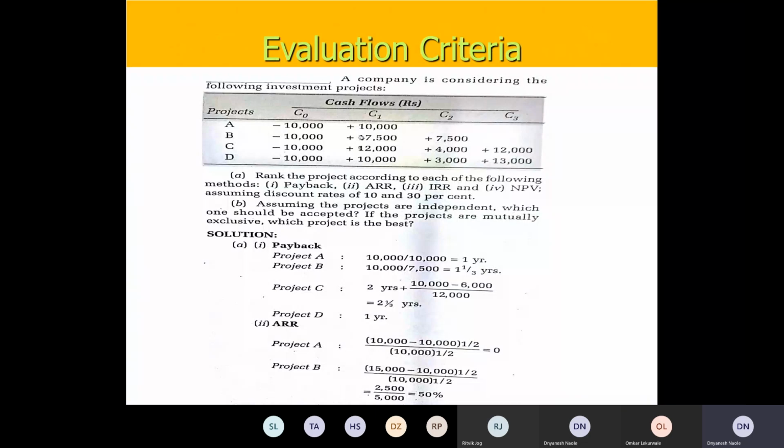Look at project A. Initial is 10,000, shown as minus 10,000, so 10,000 is the investment. It has recovered its complete investment in the first year itself. So what is the payback period for project A? 1 year. Then project B, it is going to take 2.